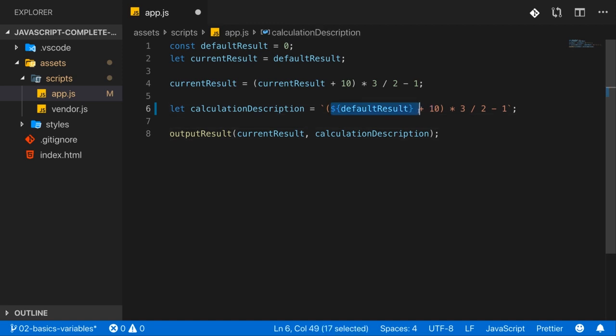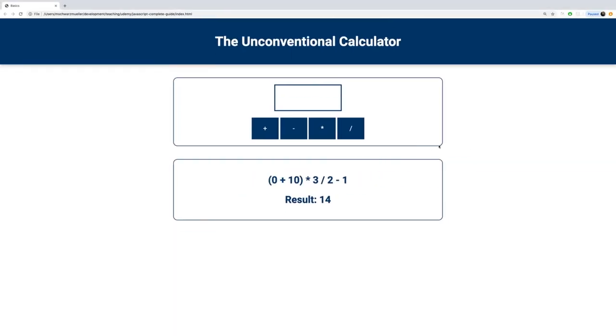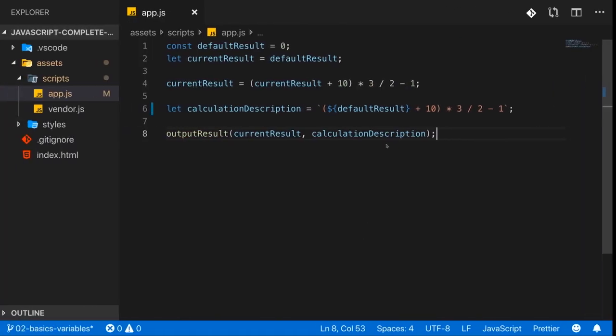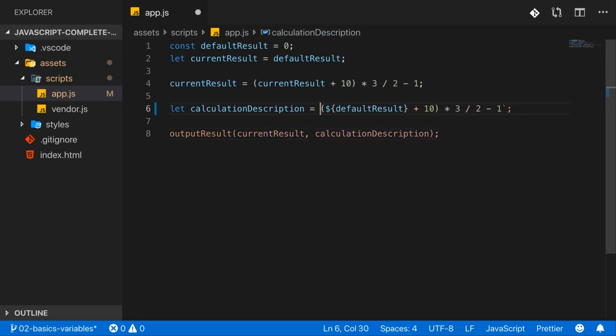And what this does is it tells JavaScript to output the value that's in this constant, in this case, in this place of your text. So it will not output the $ or the curly brace. Instead, it will output the value of the expression, as it's called. So in this case, of the constant you have between the opening and closing curly brace. So if you now save that file and you reload, you see 0 here, which indeed is the value we have in default result. This only works with backticks.